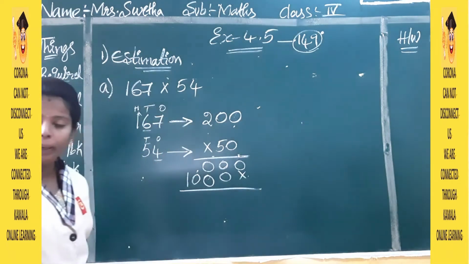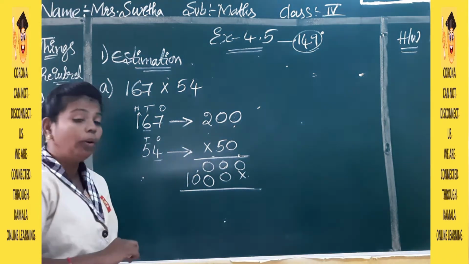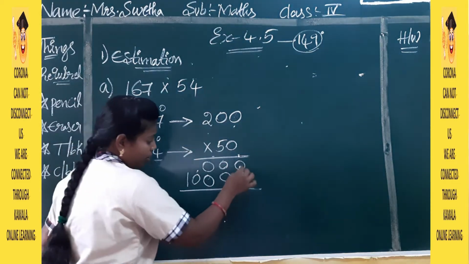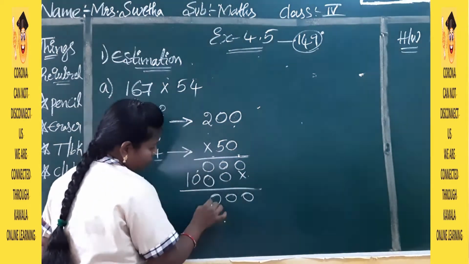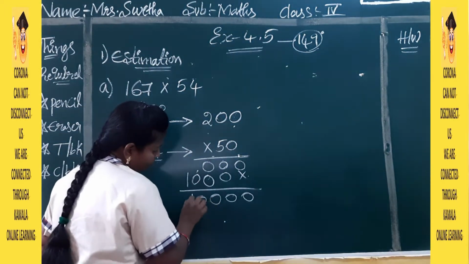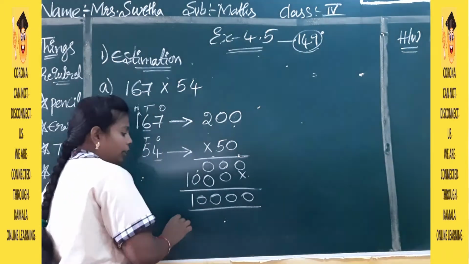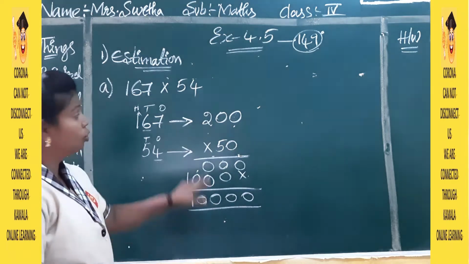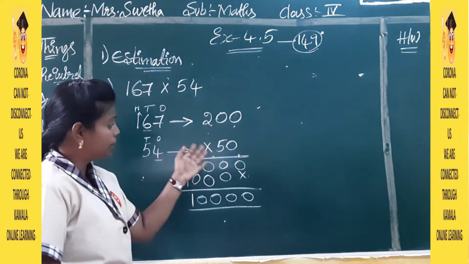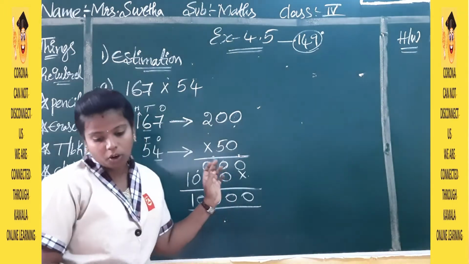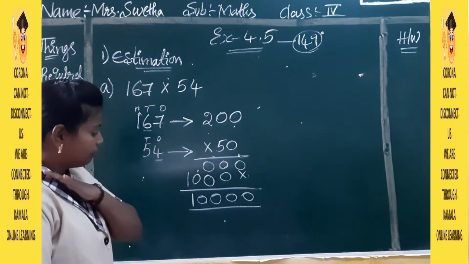Now multiplication is finished. Now we have to add these two numbers. All zeros will be 0, 0 plus 0 is 0, 0 plus 0 is 0, then 0, 1. So how much did you get here? You got 10,000. So 167 multiplied with 54, after estimation, gives 10,000.